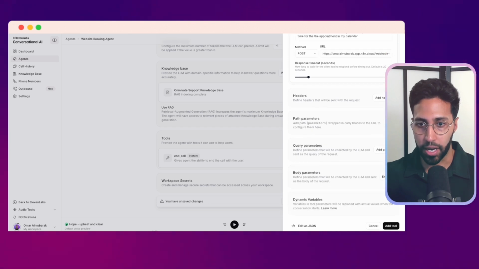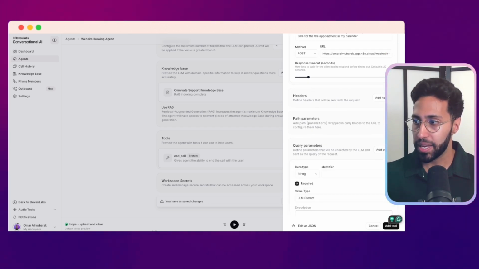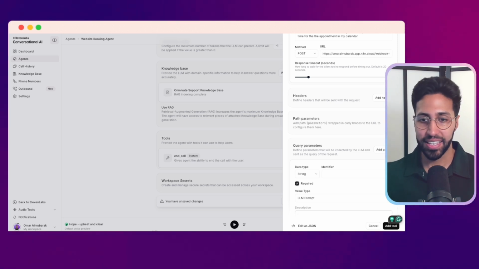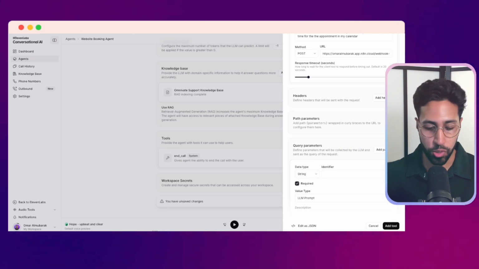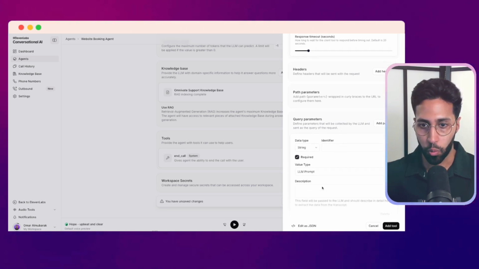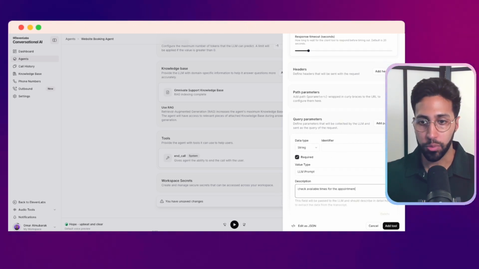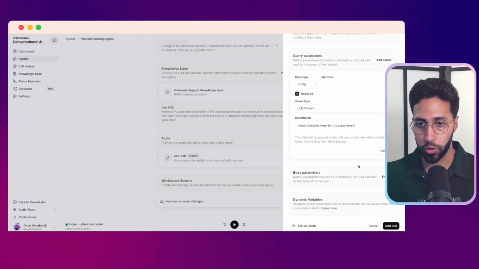So we're going to keep going down, and next what we want is a query parameter. So this is just basically going to tell N8N what it is we're trying to do. So in this case, what we want now is to check available times for the appointment. That's all you got to do here.